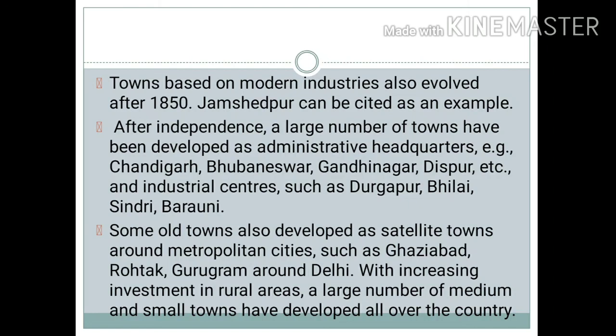Later on, a number of administrative headquarters were developed which included Gandhinagar, Dispur, Chandigarh, etc. Some of the towns have also been developed as satellite towns, mostly around metropolitan cities. That is, around Delhi, we have Ghaziabad, Rohtak, Gurgaon, etc. With increasing investment in rural areas, a number of medium as well as small towns have developed all over the country. So these are basically the modern towns which have been developed over the years.